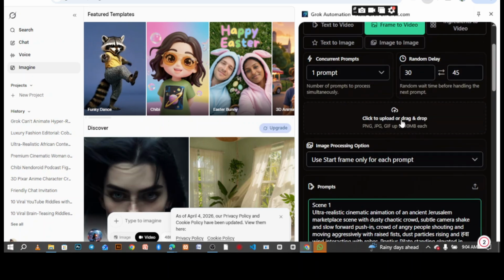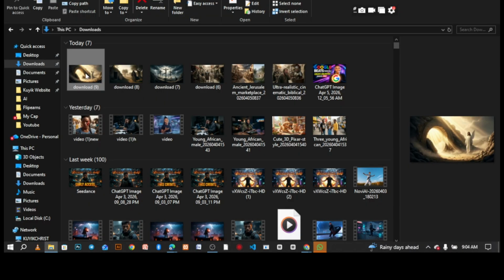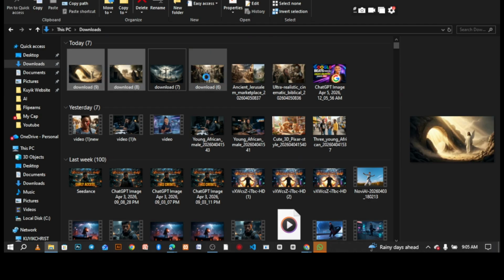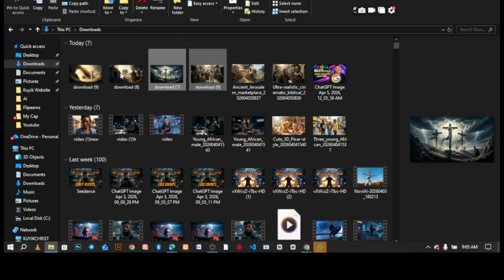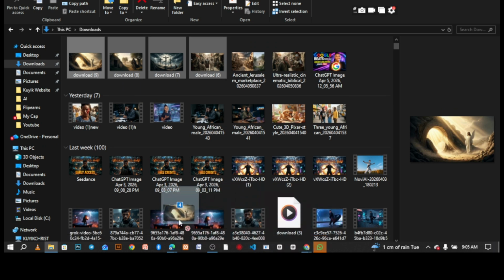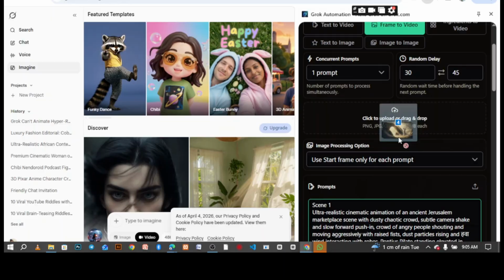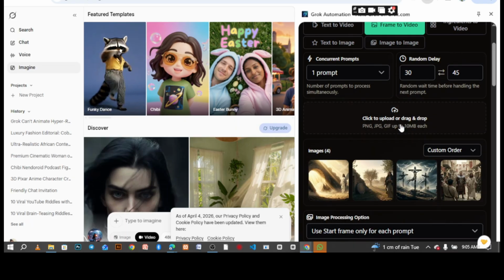Each of these scenes is arranged very well, so we are going to bring in our images accordingly. You drag and drop the images that we made, and then we arrange them. This is 1, 2, 3, 4, so you select all of them. I actually love this. This is the best way to get things done as fast as possible. It only takes long because I'm doing a tutorial and need to show you how it is done. So take it to your Grok extension.